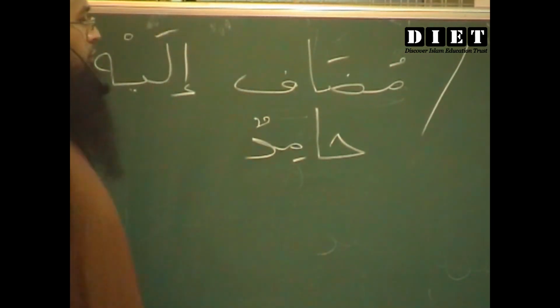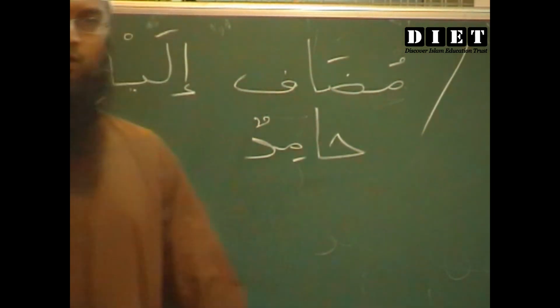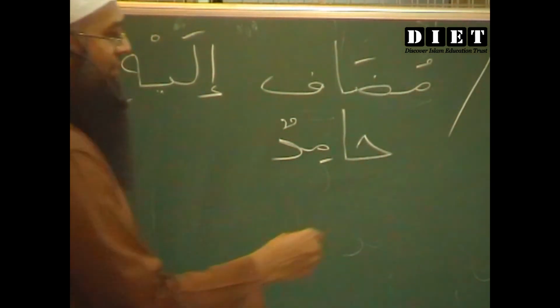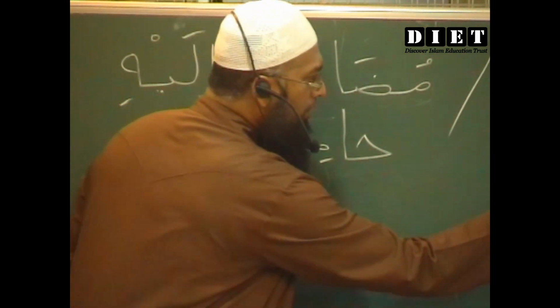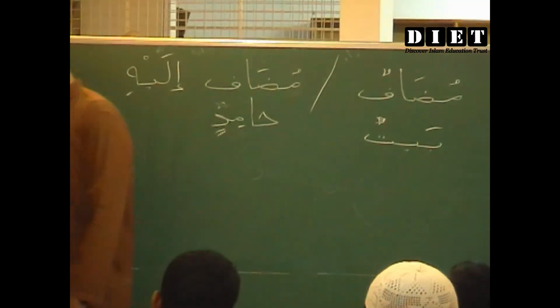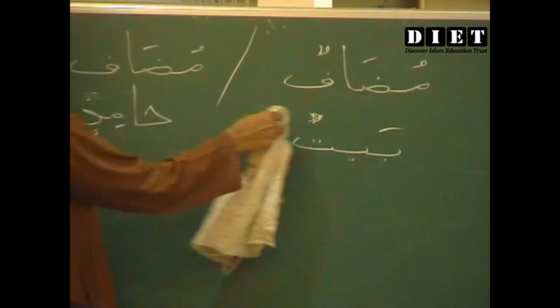So two nouns are there. Baitun is a noun and Hamidun is a noun. So you're going to bring these two and make it into mudaf ilay. Baitu Hamidin. So this is the rule that you should understand.